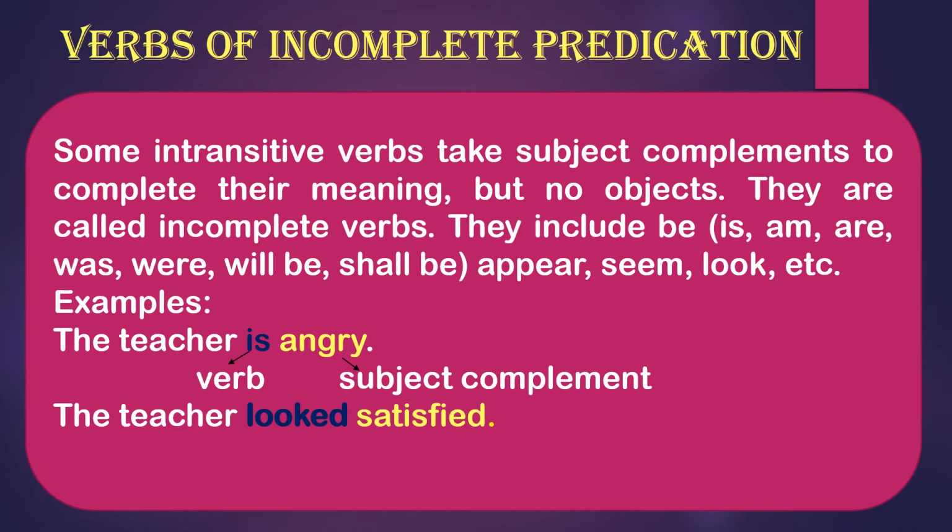And in the place of subject and object, only nouns and pronouns are there, right? So looked will be your verb and satisfied will be your subject complement. Satisfied means who is satisfied? The teacher is satisfied, right? So the word satisfied is giving a complement to the teacher. Okay, hopefully you have understood the meaning of it, why it is the subject complement, why not the object, right?